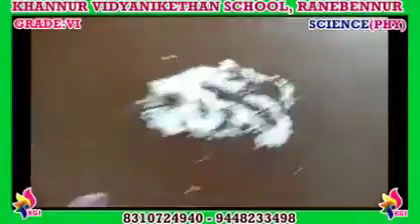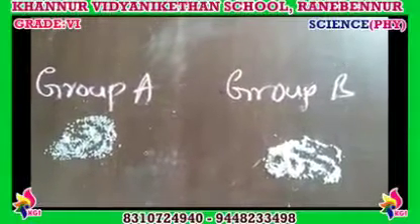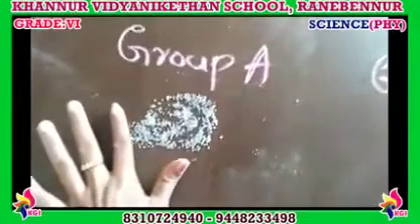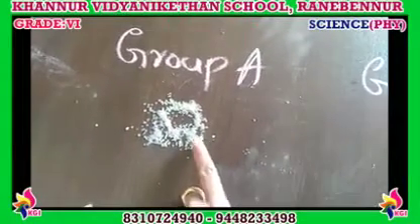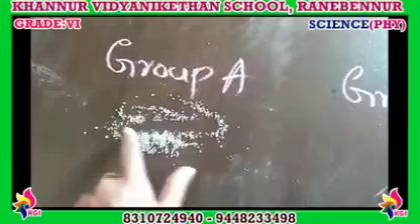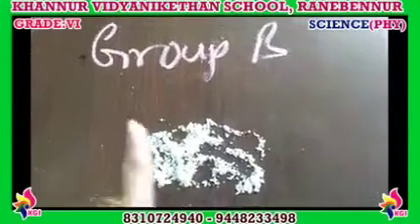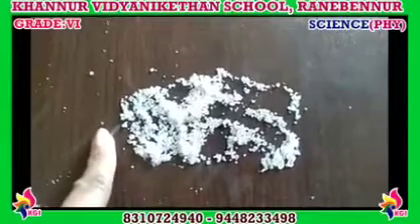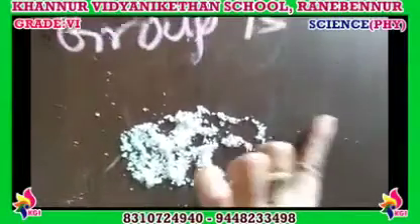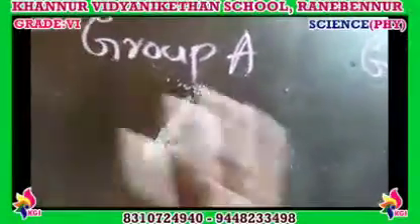So what is the difference between Group A and B? Can you observe? Here Group A contains only sugar, which means all the particles are the same. But in Group B, 2 components are there. One is salt and another one is sugar. This is a mixture. These are called components.